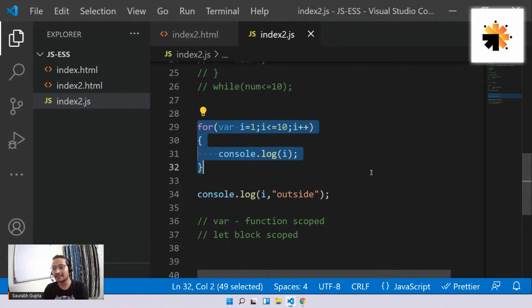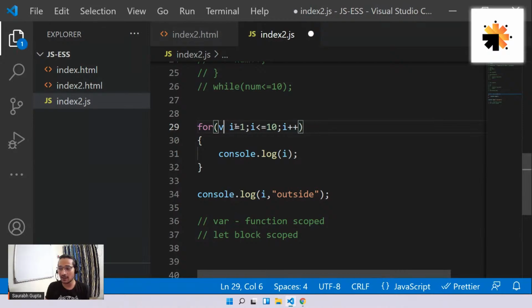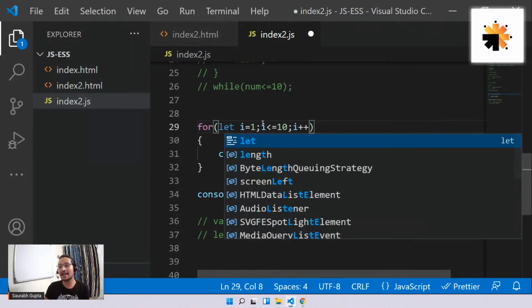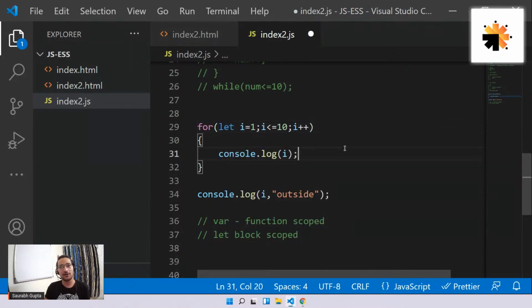Is it clear? And that's why they introduced something called let, and let solves this issue. Whatever variables you create with let are always block scoped. So now you have to think while creating, do I want it everywhere? Create it depending on that, either outside the block or inside the block.